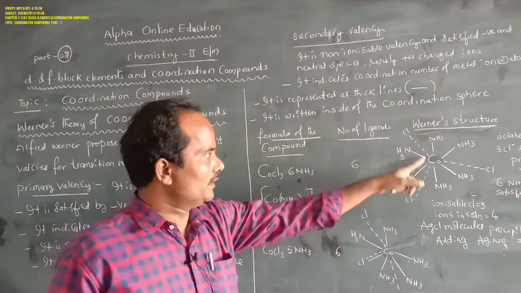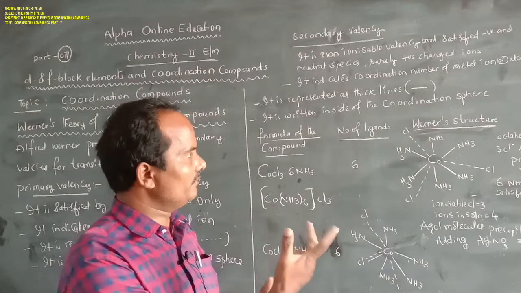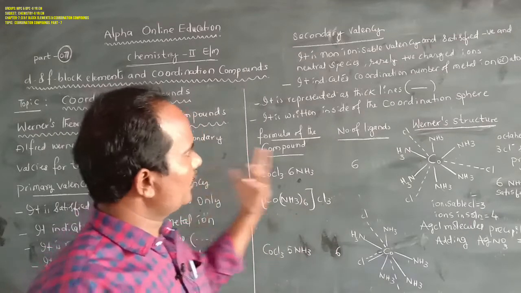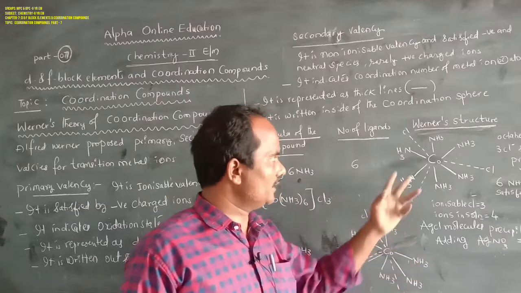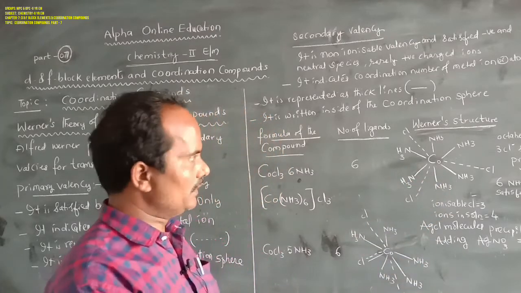They were very complex, so the name complex compounds was given. After that, the coordinate covalent bond was found to exist in complex compounds, and that's why they are called coordination compounds.